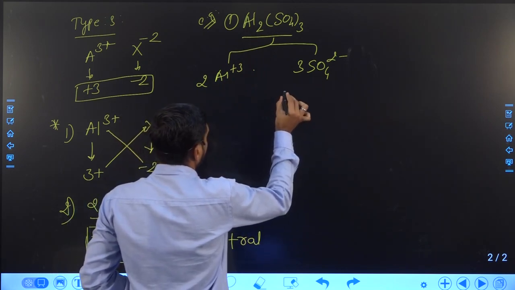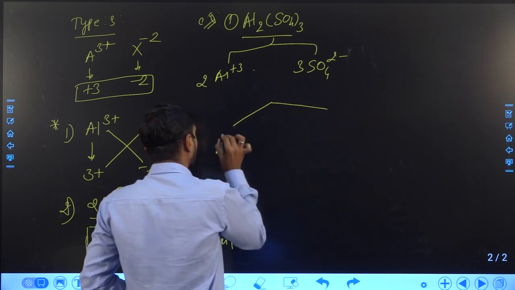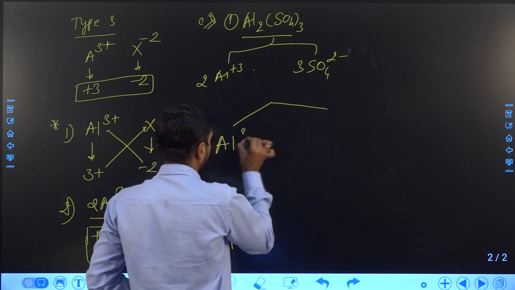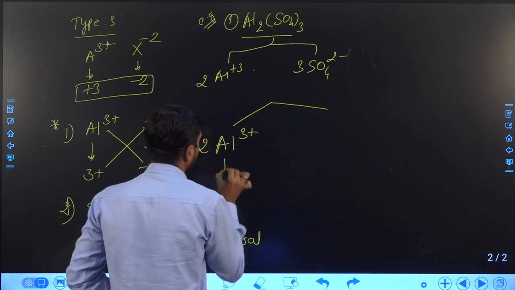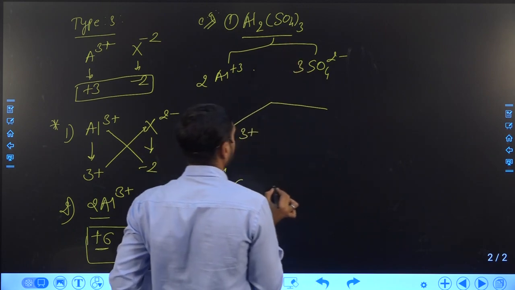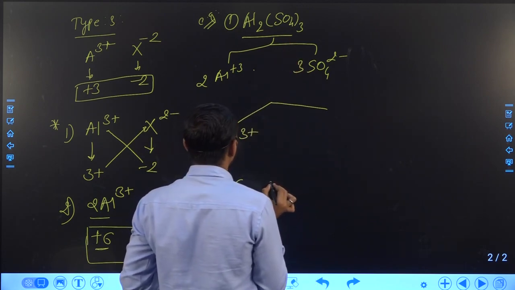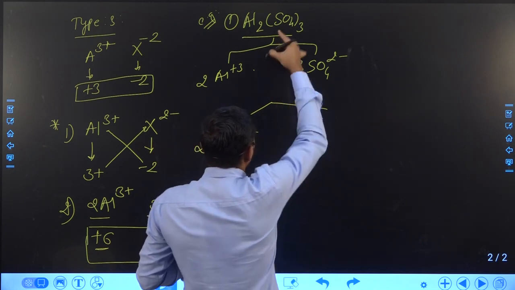If we don't know the charge, as I already mentioned in previous slides, the charge on aluminum is plus 3. How many aluminum are present? 2. So for 2 the charge will become plus 6. Then we have to balance it to make an electrically neutral compound.